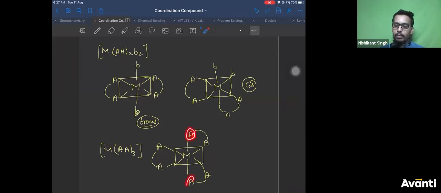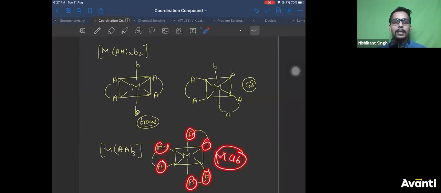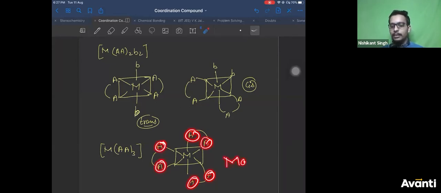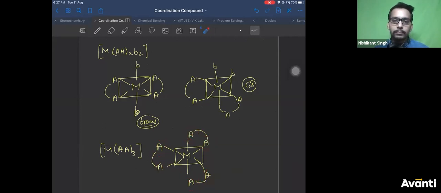Same atoms, all same atoms. It is just like Ma6, right? See, this is all same atoms. How will you find geometrical isomer? This is just the same as Ma6, a homoleptic complex. If you interchange these two, then also you'll get A and A trans to each other. If you bring this here, you'll get A again. Everything is the same. So how can it show geometrical isomer?